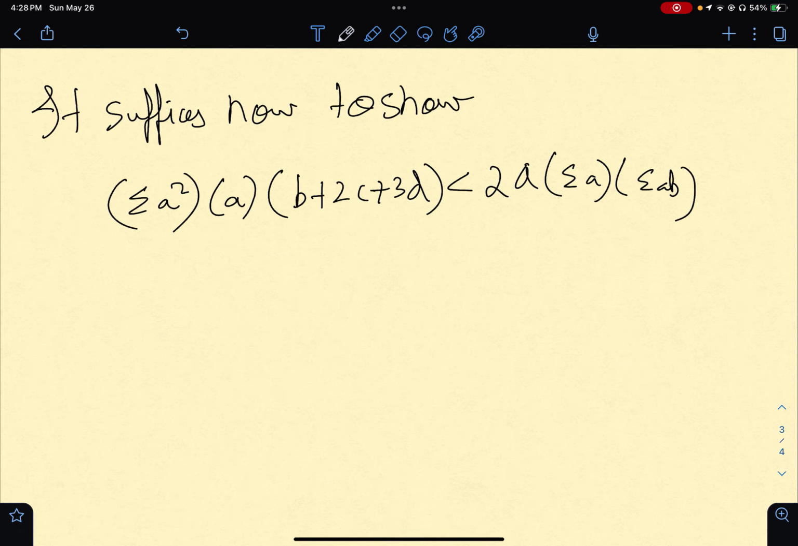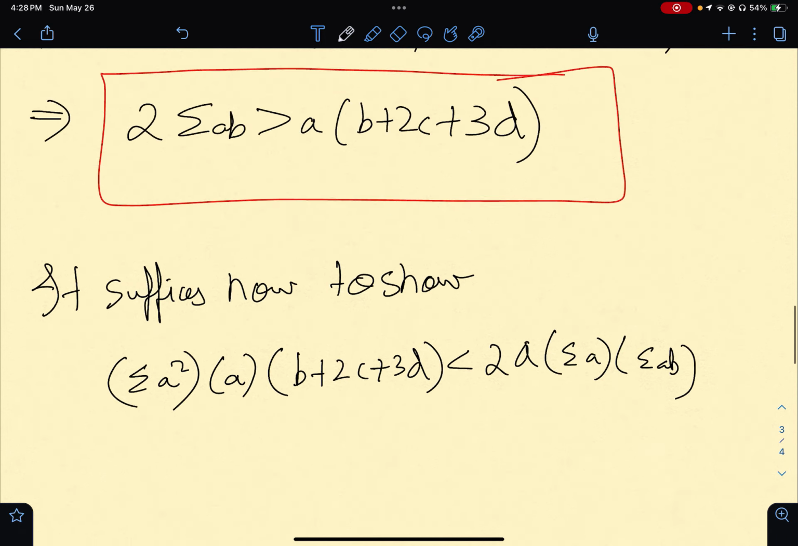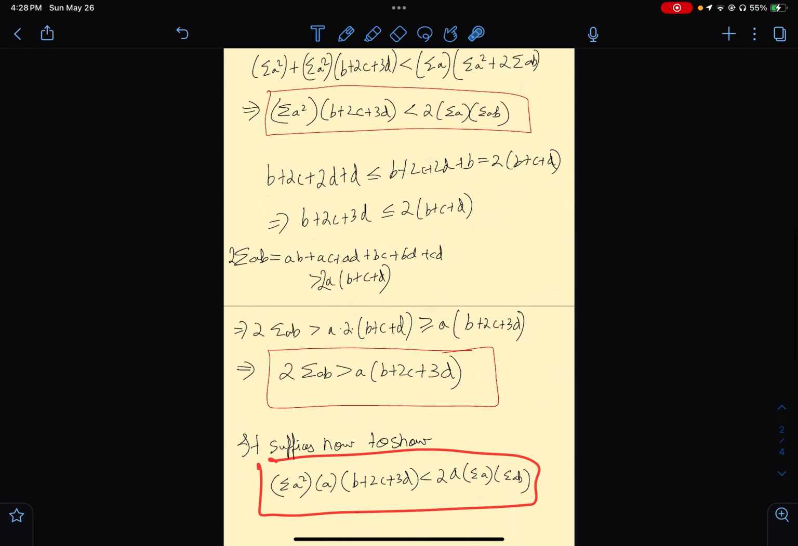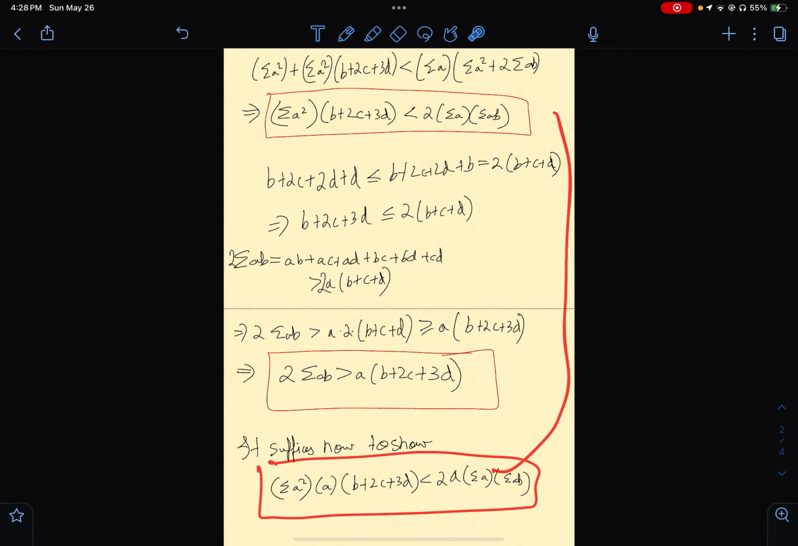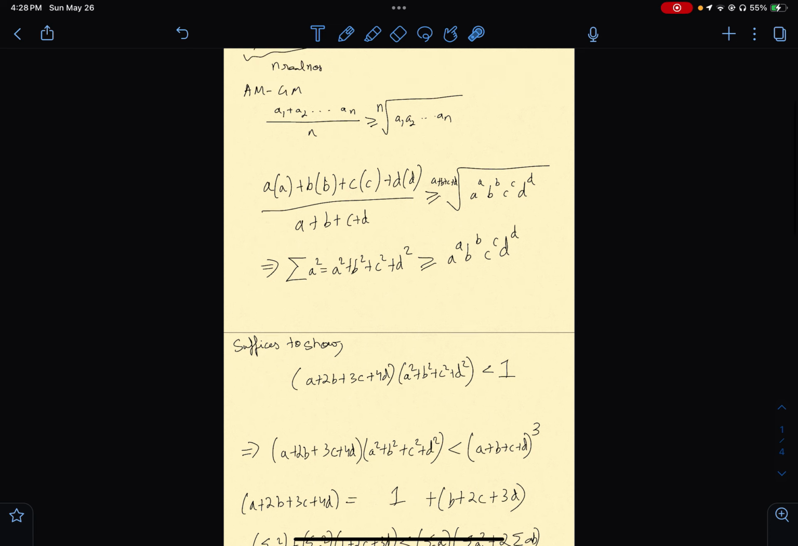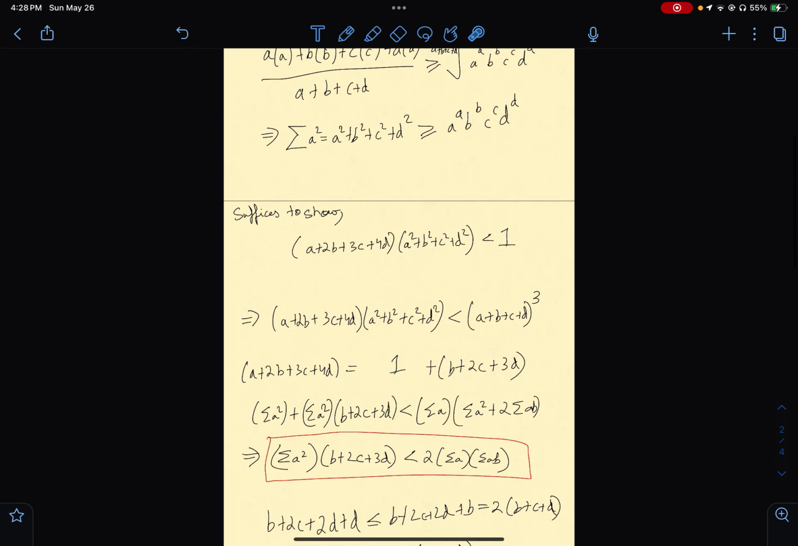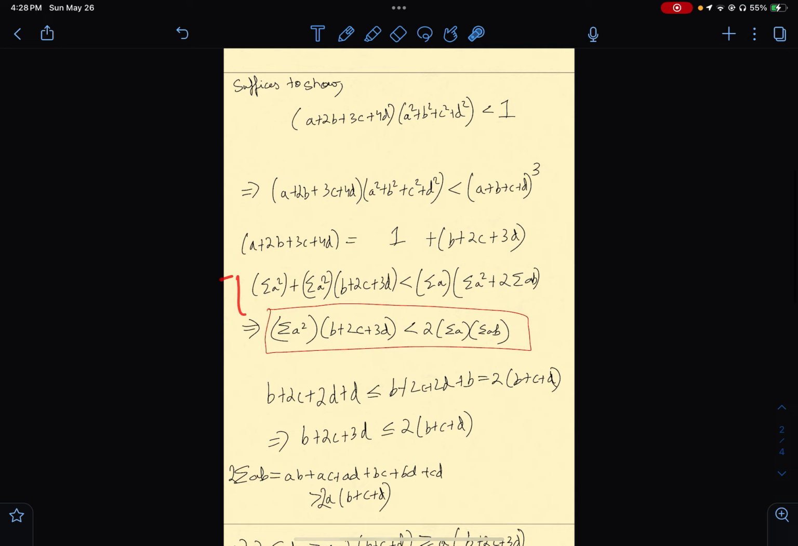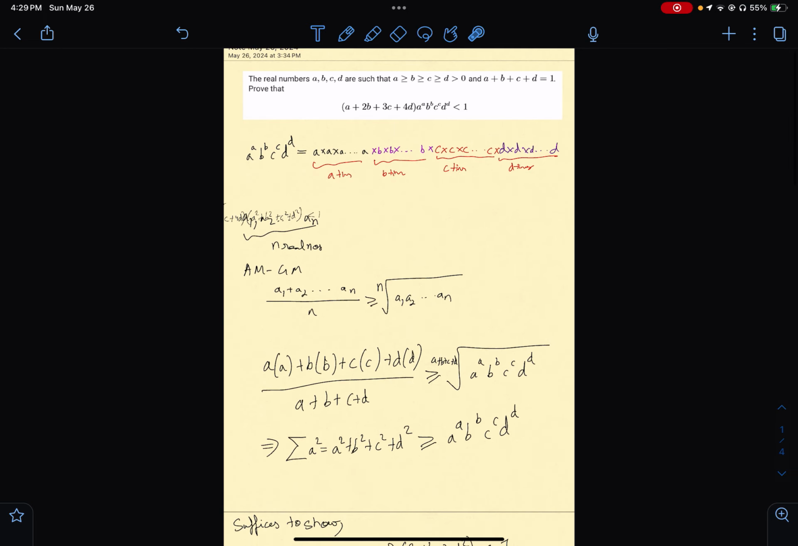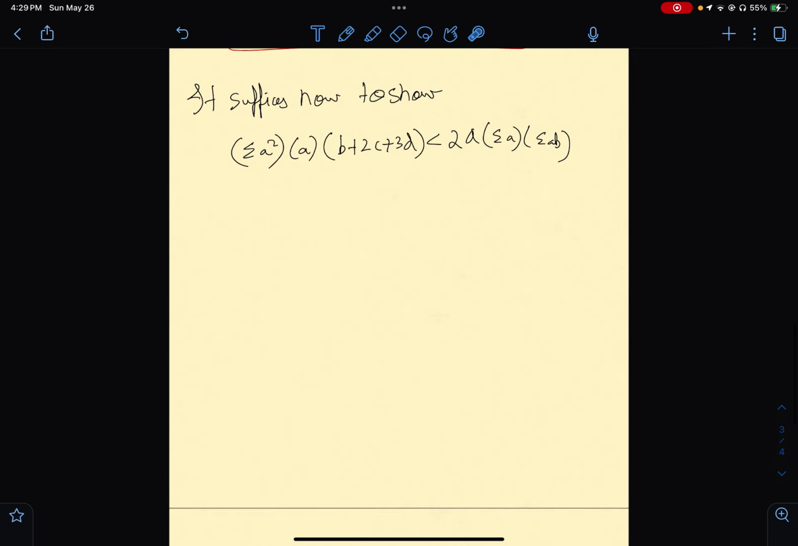Let's organize our logic here. If I show this, I get this thing for free. If I show this, I get this thing for free. And if I show this, I can backtrack and say that eventually my problem statement is true. You can just reverse the steps from here; if you go upward, you can reverse the steps and show that eventually this is true. So now our thing is, we have to prove this.